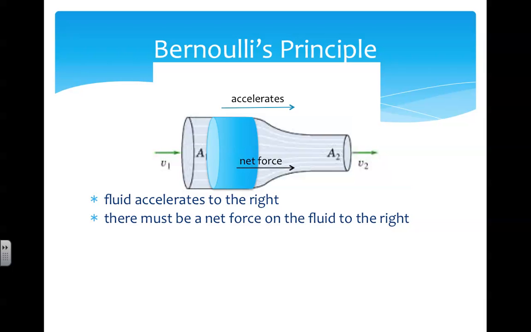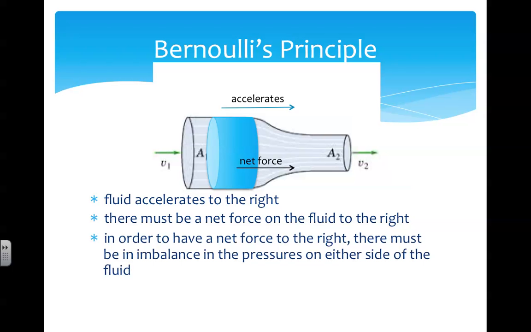In order to have a net force to the right, there must be imbalance in the pressure on either side of the fluid. If there's a net force to the right, then the pressure acting to the right must be larger than the pressure acting to the left.